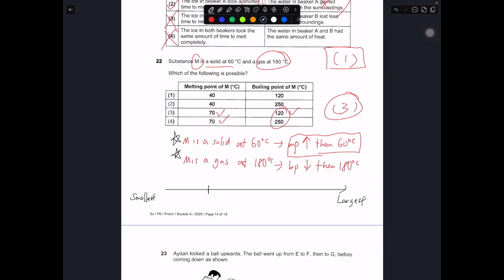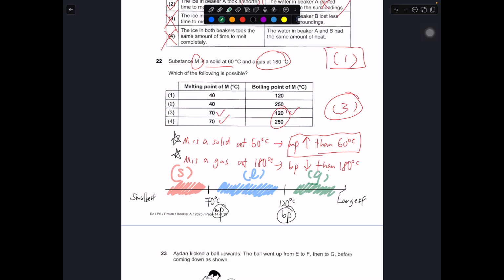So at 70 degrees, which is the melting point, then you put 120 degrees as the boiling point. Then any number that falls into this zone will be a solid. Any number that falls into this zone over here will be a liquid. Any number that falls into this zone over here will be a gas. So this is one way you can check back your answer whether it is correct or not.